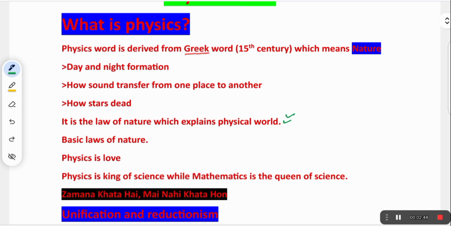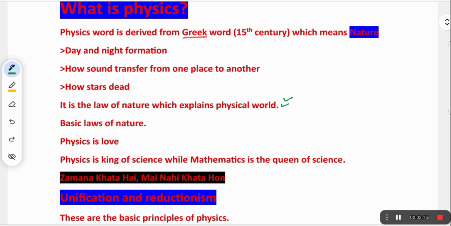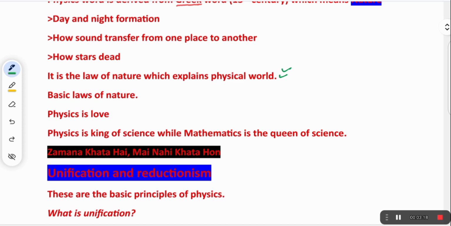Basic laws of nature. Physics is everything. I would like to say physics is law. When we see objects wherever in the universe, on the earth, everywhere, how the natural laws are explained, this is all related with physics. So, physics is simply the king of science. It is the king of science, while mathematics is the queen of science.